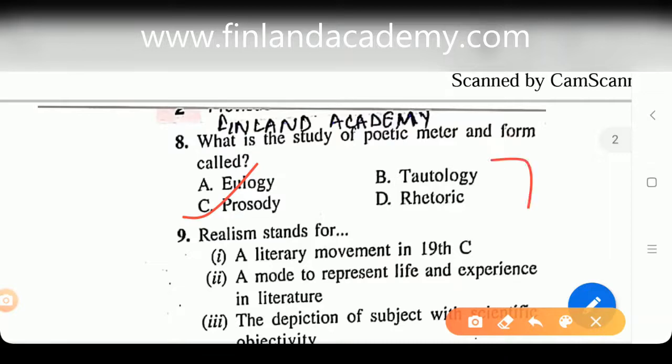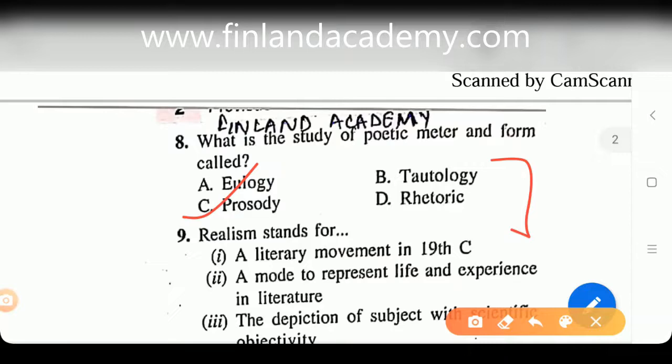But you should, nevertheless, know the meaning of all these words. Eulogy, it's a sort of tribute to someone who has died. Tautology, it's the repetitive use of phrases or words that have similar meanings. In order to help you understand this, I'll give you an example. Let's say I say, your essay is completely devoid of creativity. I'm using completely and devoid, both words have similar meaning, completely devoid. So, repetitive use of phrases or words that have similar meanings.